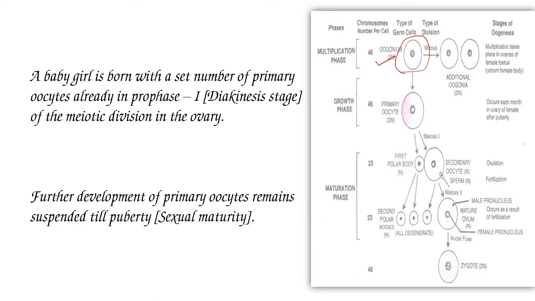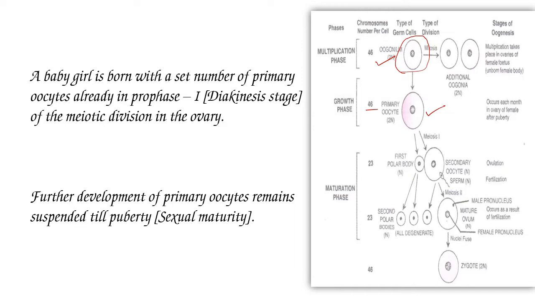This oogonium undergoes multiplication through mitotic division and increases in number. These increased oogonial cells increase their size and convert into the primary oocyte. It is also in diploid condition, having 46 chromosomes.